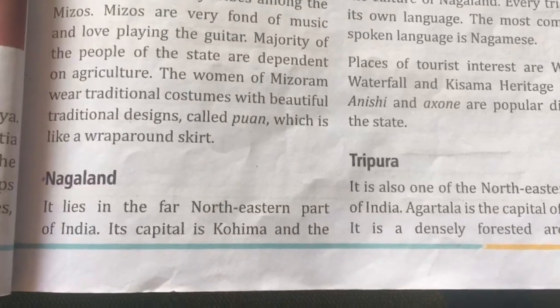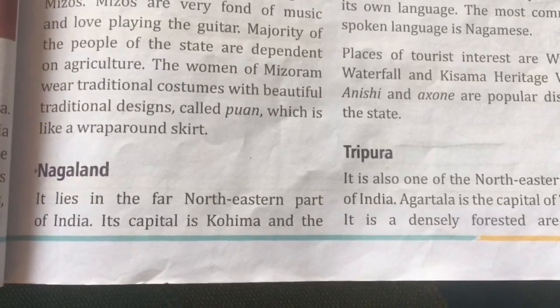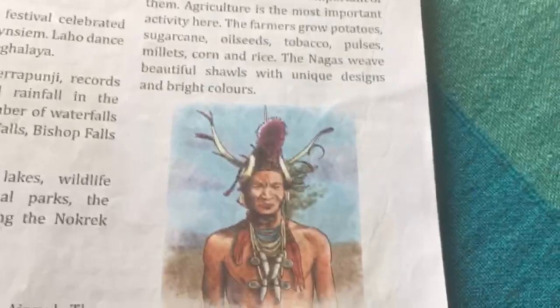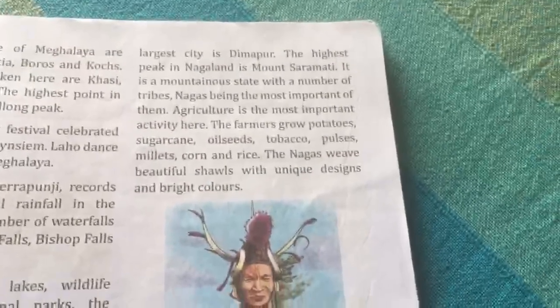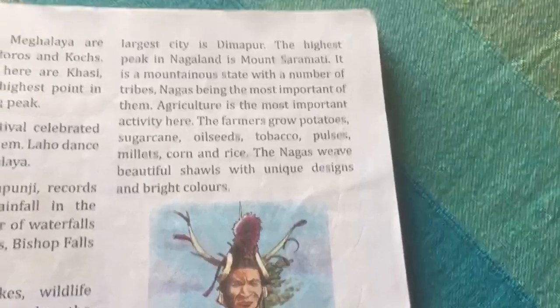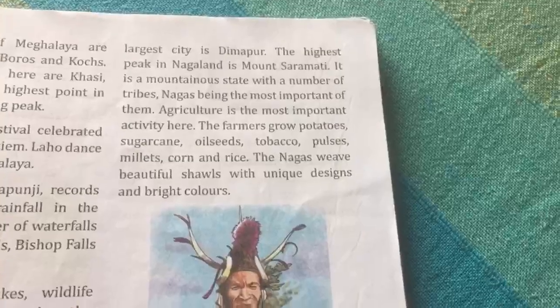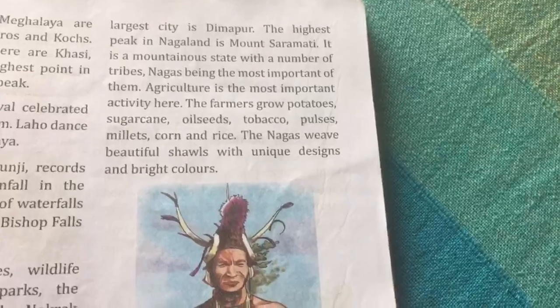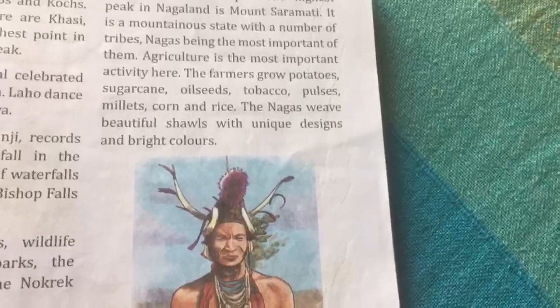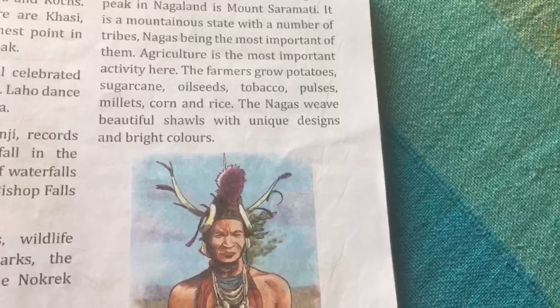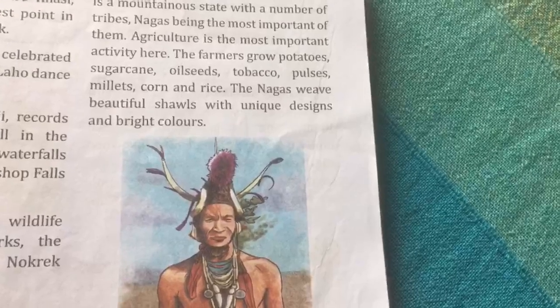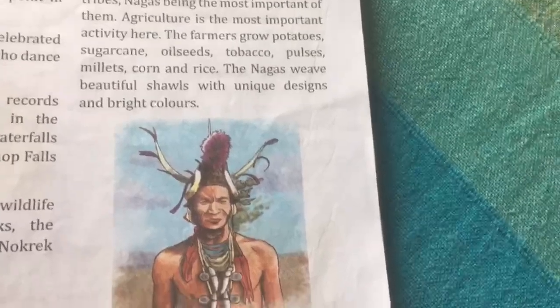Next we come to Nagaland. It lies in the far northern east of the India. Its capital is Kohima and the largest city is Dimapur. The highest peak in Nagaland is Mount Saramati. It is a mountainous state with a number of tribes, Nagas being the most important of them. Agriculture is the most important activity here. Farmer grows potatoes, sugarcane, oilseeds, tobacco, pulses, millets, corn and rice.